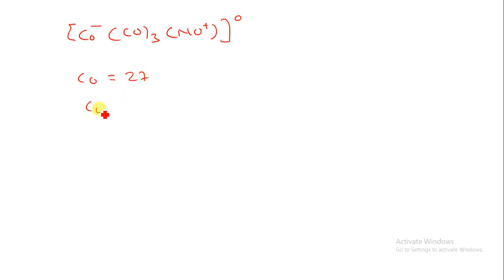But when we have Co minus, it will give 27 plus 1. You have to remember, minus means addition of electron, because electron has a negative charge. So 27 plus 1 gives 28 electrons.